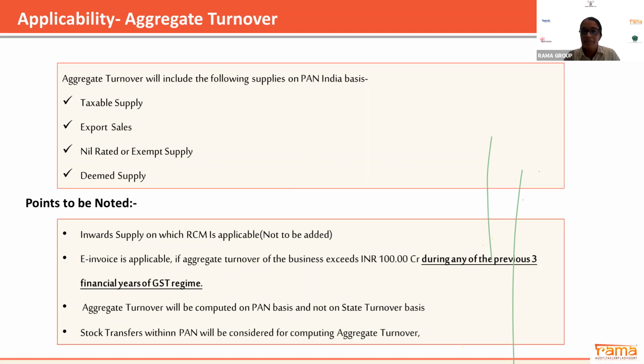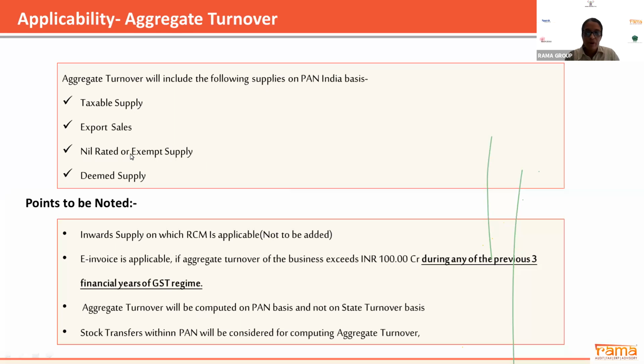So there are certain confusions among the taxpayers whether the aggregate turnover is to be considered for state level or for PAN level. So I want to clarify that you are supposed to take the aggregate turnover on your PAN India basis. Okay, and you are supposed to compute all these turnovers when you compute your aggregate turnover for a particular financial year.